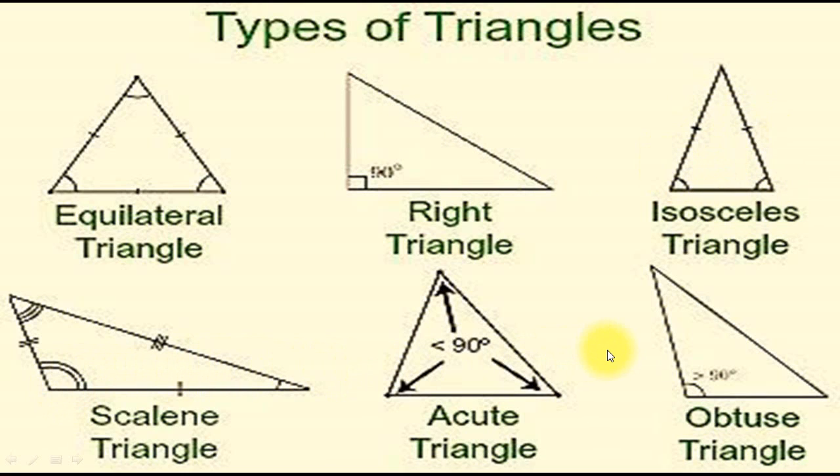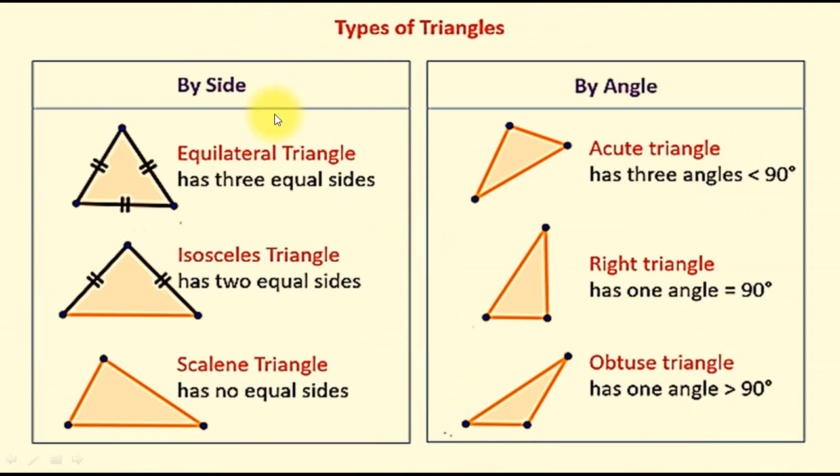And on the basis of comparison with 90 degree, there is three types of triangle: scalene triangle, acute angle triangle and obtuse triangle. In scalene triangle, one angle is less than 90 degree. In acute angle triangle, all the three angles will be less than 90 degree, and in obtuse angle triangle, one angle will be greater than 90 degree. This will provide you more clarity.